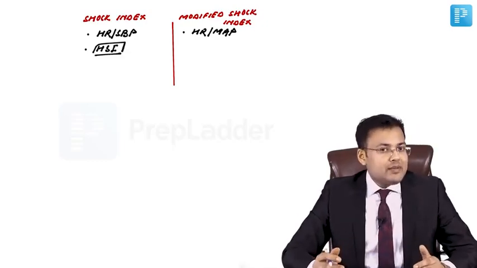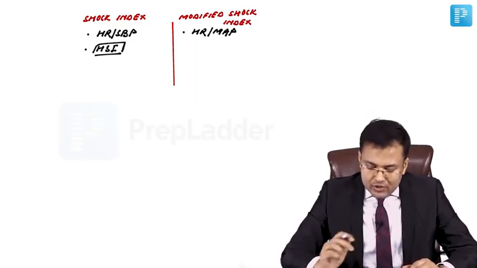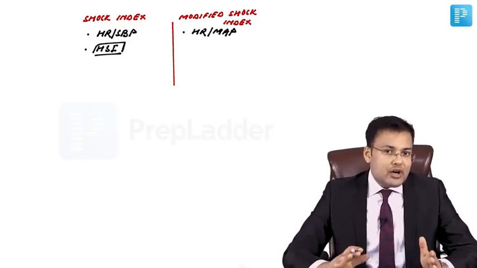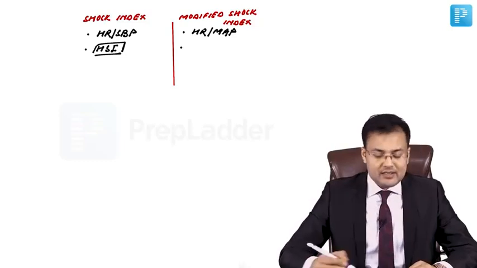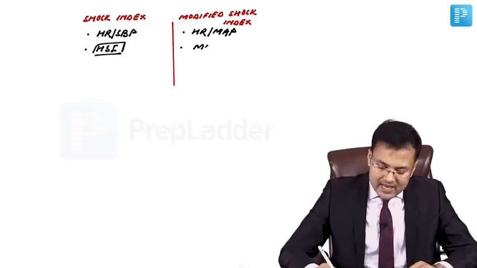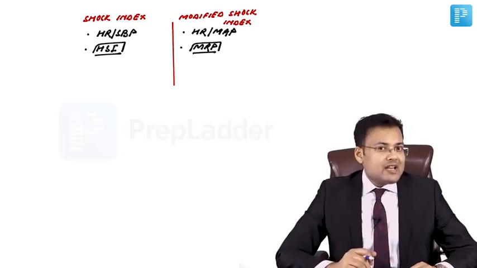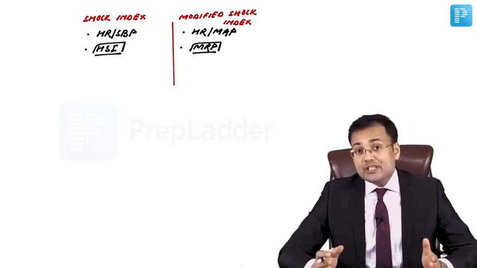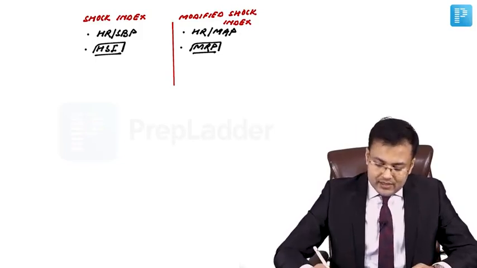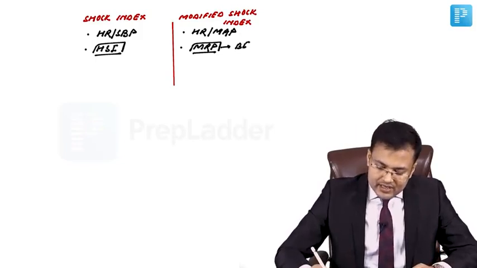Also known as hemodynamic stability indicator. If you are going to compare shock index and modified shock index for mortality rate prediction, which one is the better marker? It's the modified shock index.